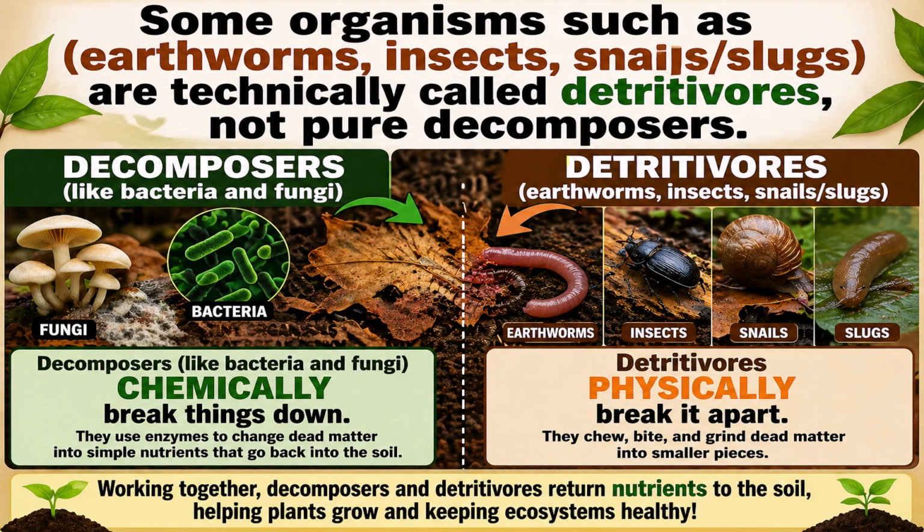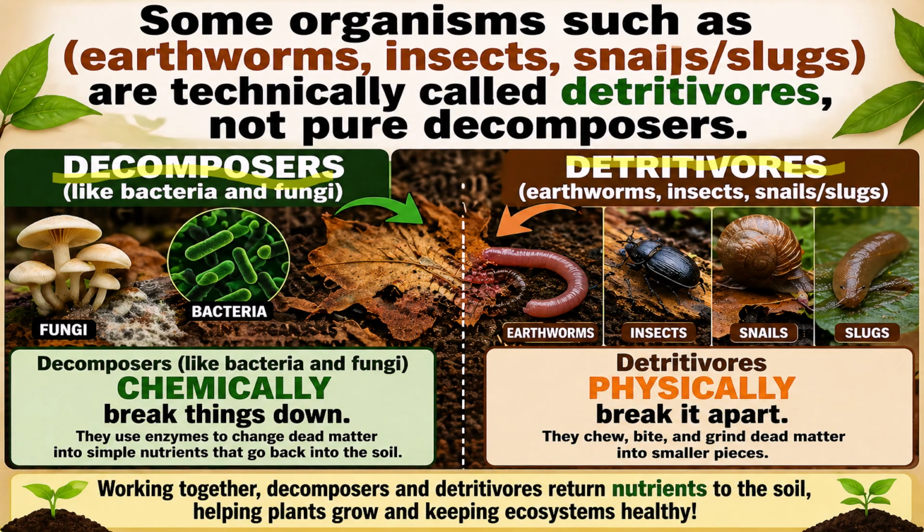This word is detritivores. This word is decomposers. Let's say it again: detritivores, decomposers. Some organisms such as earthworms, insects, and snails and slugs are technically called detritivores, not pure decomposers.